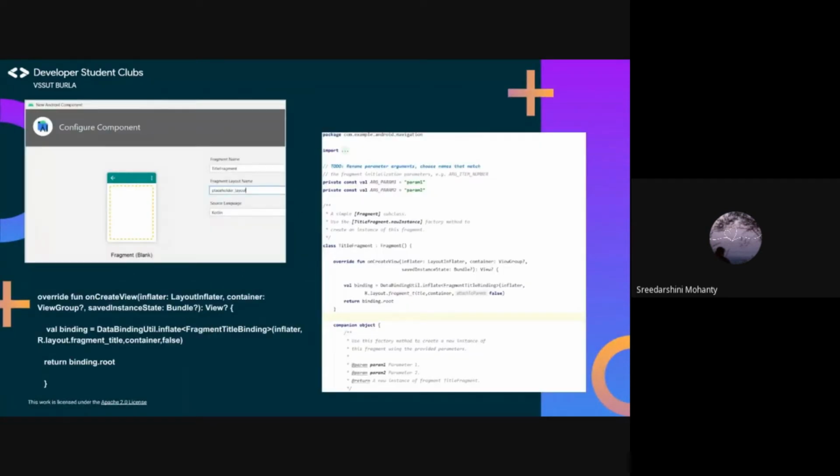To add a fragment, go to File, New Fragment, and select Fragment Blank. Type in the fragment name as title fragment and layout name as placeholder layout. Click Finish. Now in the title fragment.kt file, delete the onCreate method and replace the code in onCreateView method by the code displayed on the left.